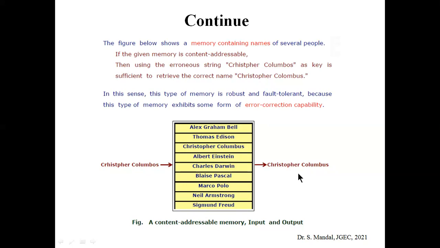So this type of memory is called the content addressable memory. We can say that this type of memory is basically robust and fault tolerant, because it exhibits some form of error correction capability. Whenever you give a wrong string of name, it can give the correct string of name. So that's why we make the statement that it has some error correction capability. I hope by using this example you can understand what is associative memory.